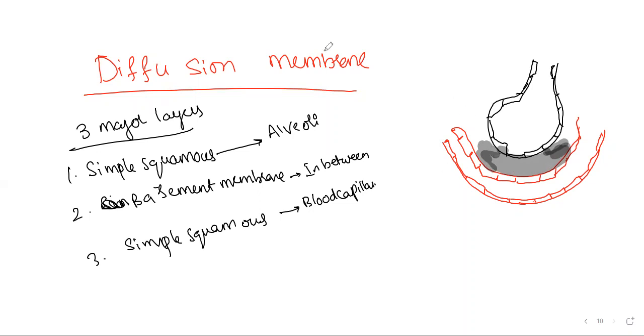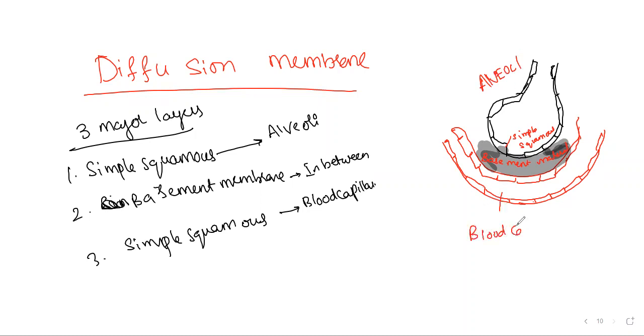Okay, so what is this? This is the basement material. This is the simple squamous epithelium of the alveoli, isn't it? Alveoli. And this is the blood capillary.